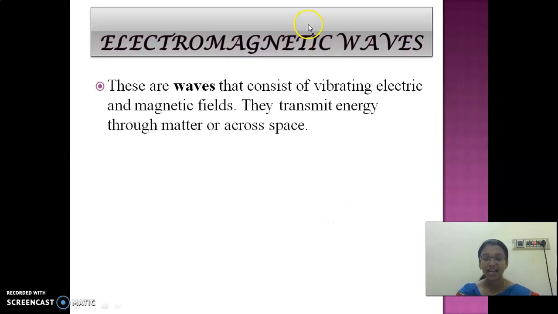What is it? Electromagnetic waves. I said you right, electromagnetic radiation. Look at here. These are waves that consist of vibrating electric and magnetic fields. As I said you in the last class, if electric field is there, magnetic field is created. Magnetic field is there, electric field is created. So these two are like fields. Vibrating ultimately causes vibration. So electromagnetic waves are nothing but vibrating electric and magnetic fields. Okay.